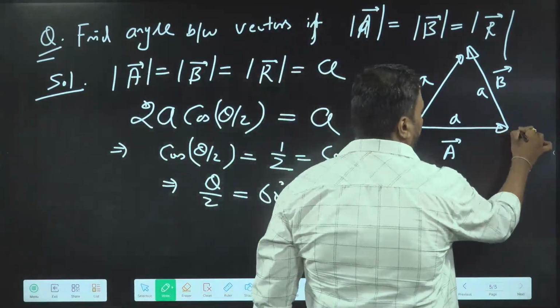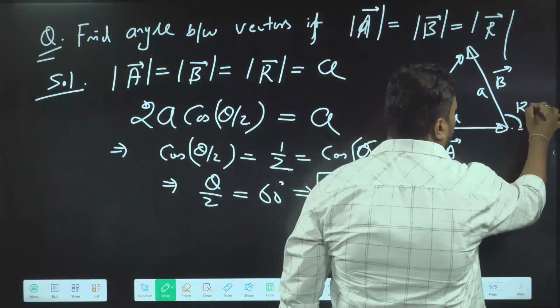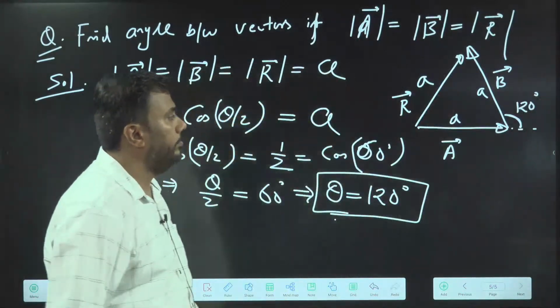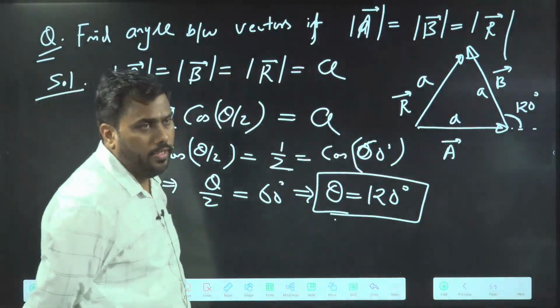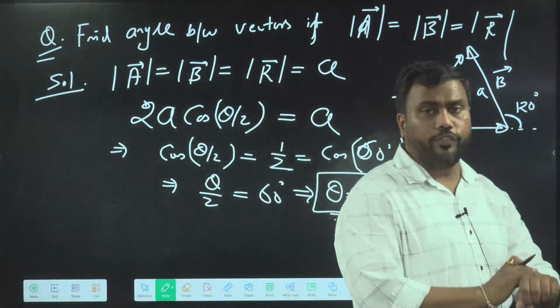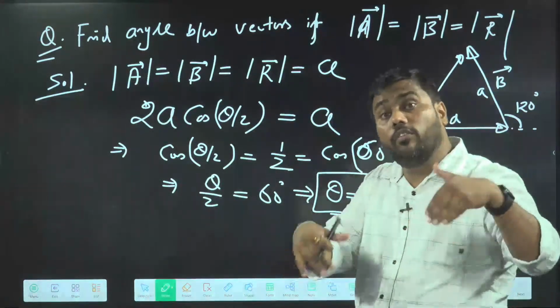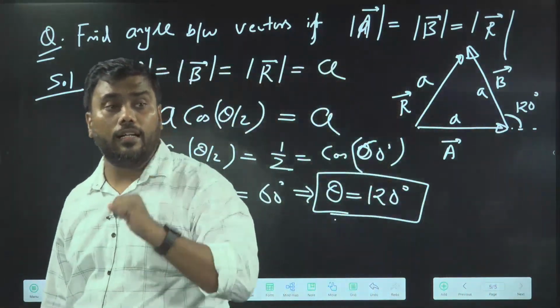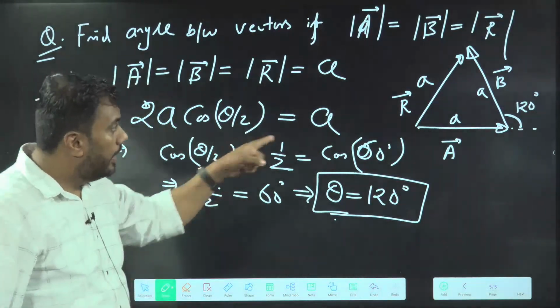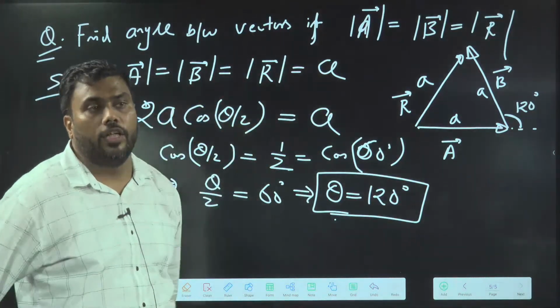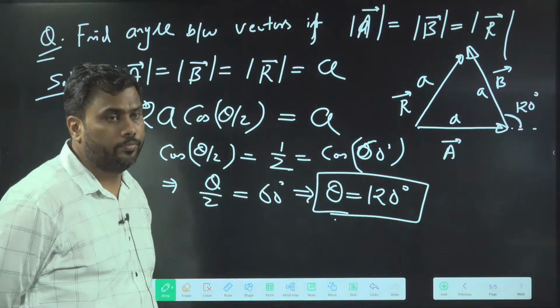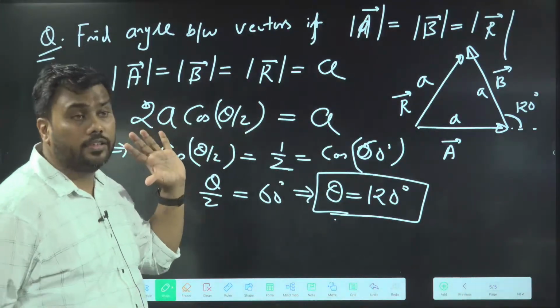Now the angle between A and B is this angle, that is 120. So when two vectors are of same magnitude and the resultant is also of same magnitude, the angle between the vectors is 120 and they create an equilateral triangle, a special situation of vector addition. Remember this result.